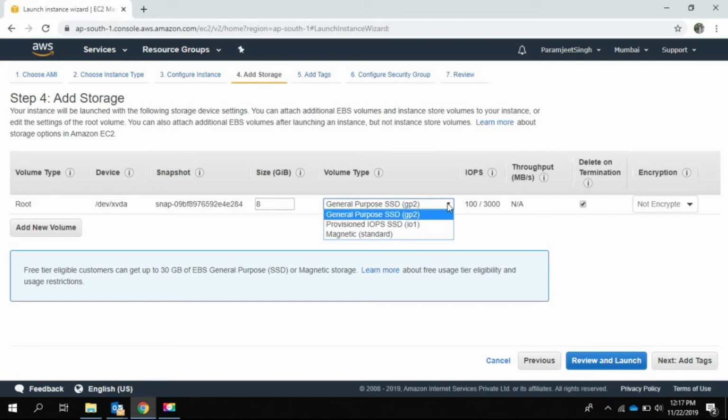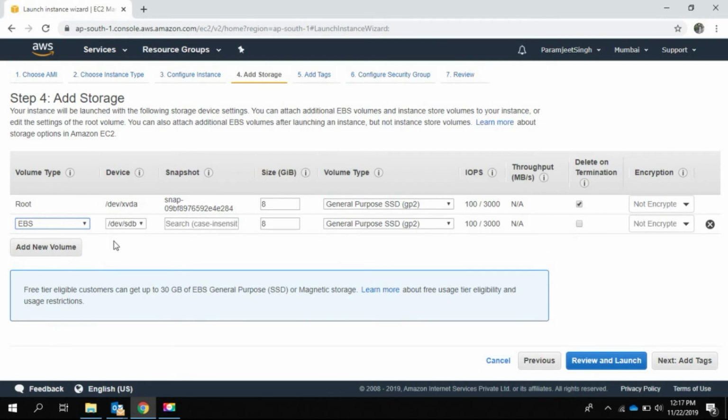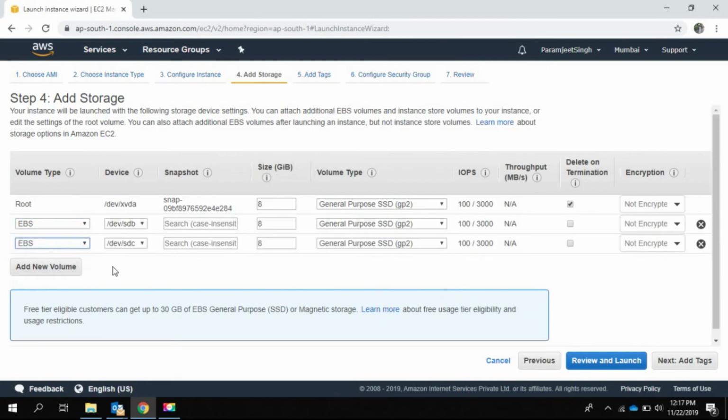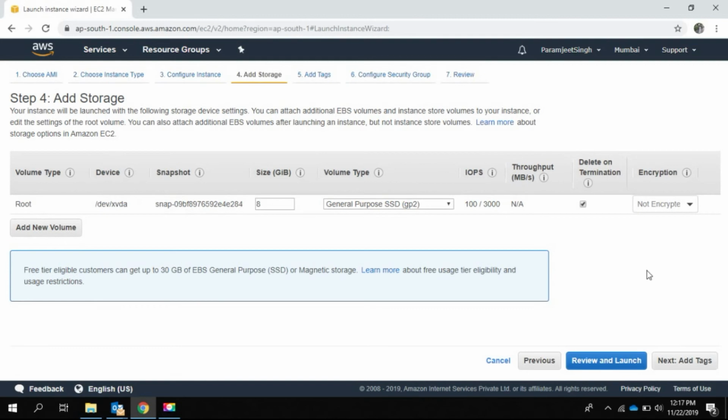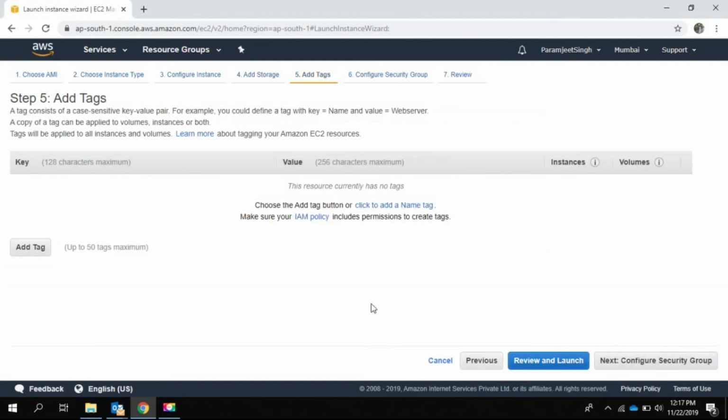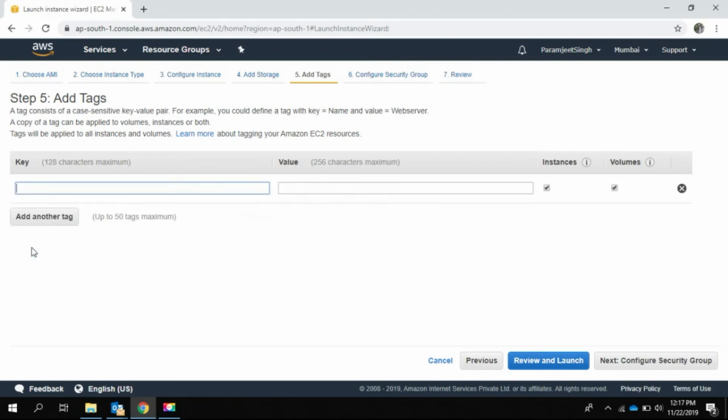So basis of our workload requirement, we will choose the volume type too. We are keeping general purpose right now here. We can have additional volumes if we need them, as many additional volumes as we need. So we are not using them for this demo. We need to assign tags. So you can see tags here.